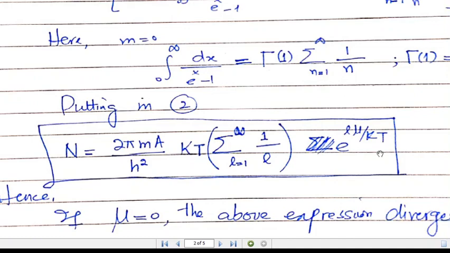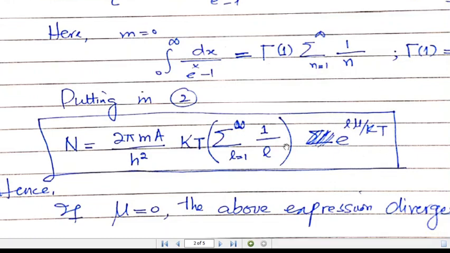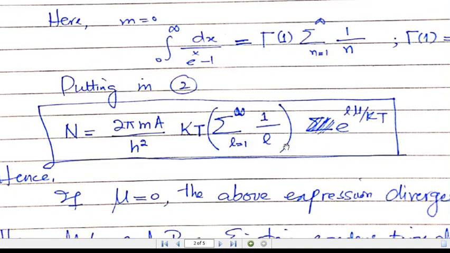So now you can substitute mu is equal to 0, and if we put mu is equal to 0, this will give you 1 for every value of L. But for different values of L, which goes from 1 to infinity, you will see that this term will give you 1 over 1 plus 1 over 2 plus 1 over 3 and so on.